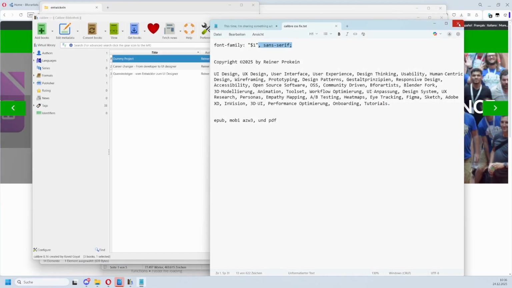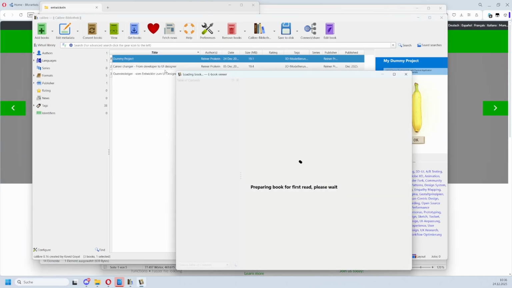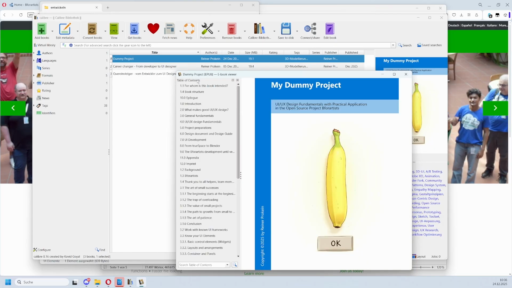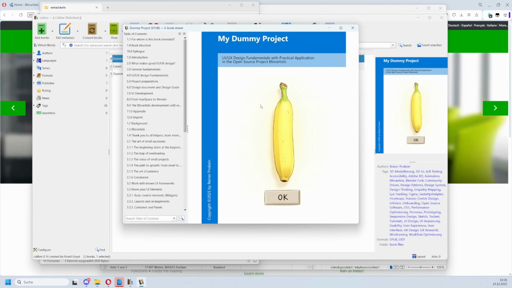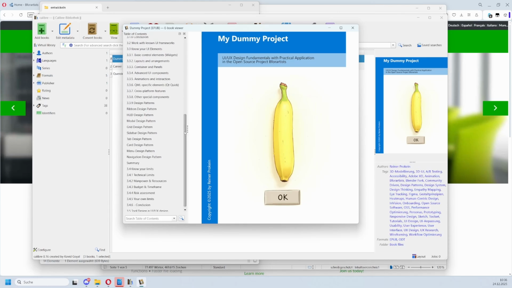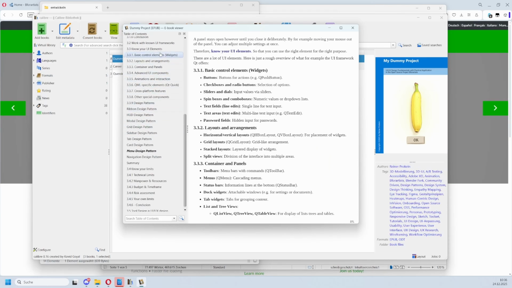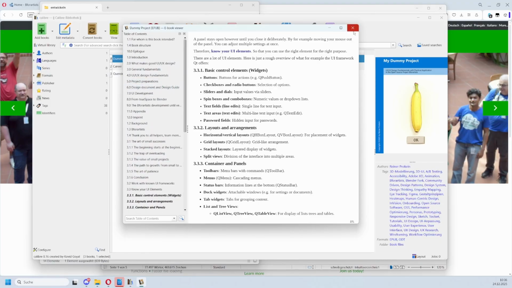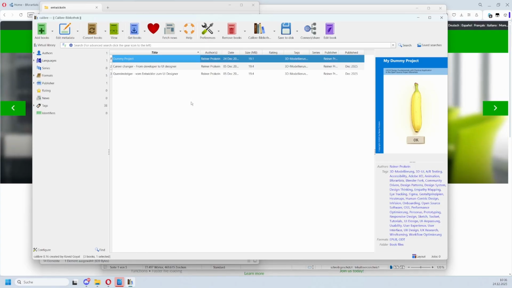We can close here and have a look at how the EPUB actually looks. Double-clicking here in the list at the project starts the ebook reader. My dummy project, the title arrived. We have here the table of content, it is working. Looks all good. And this would be already good enough for Amazon Kindle.